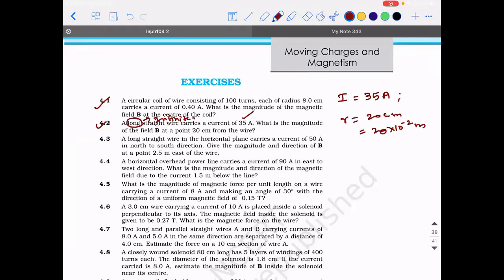So indirectly what they're saying is this is a scenario of an infinite length conductor. So what is the magnetic field? B is equal to mu naught I divided by 2 pi R. So what is mu naught by 2 pi, guys? Mu naught by 4 pi is 10 power minus 7. So mu naught by 2 pi will be